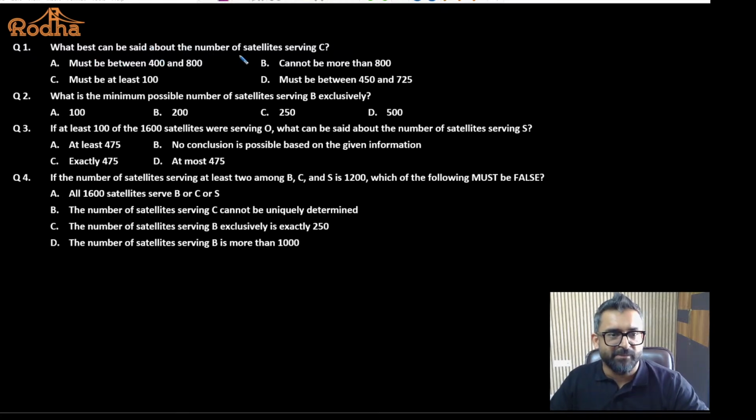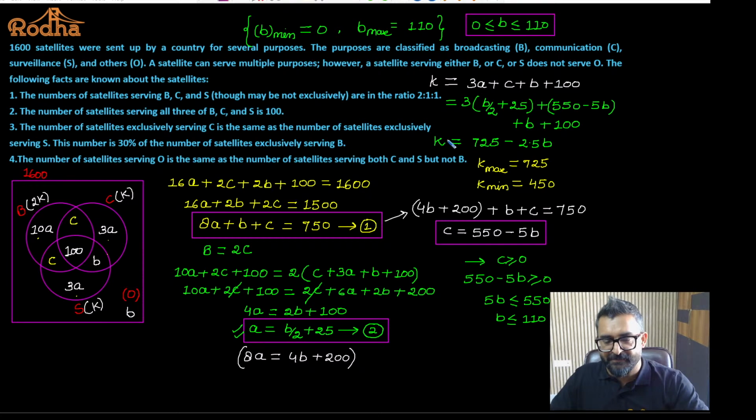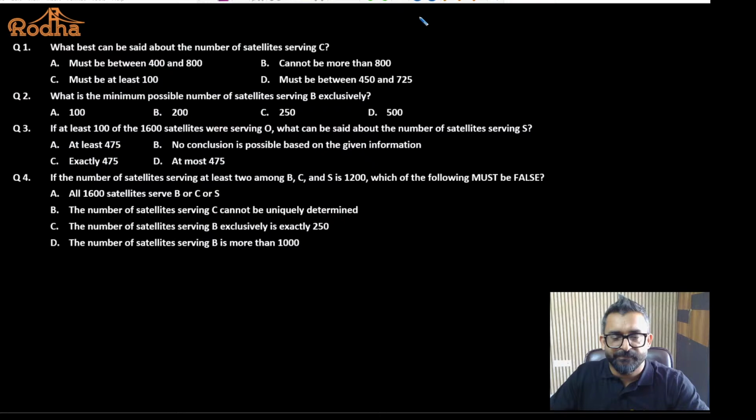What best can be said about the number of satellites serving C? I know the value of satellites serving C, that is K, is turning out to be 450 to 725. Which of the answers is most appropriate? Between 450 to 725, directly given here. 450 to 725. Yes or no? Fine.